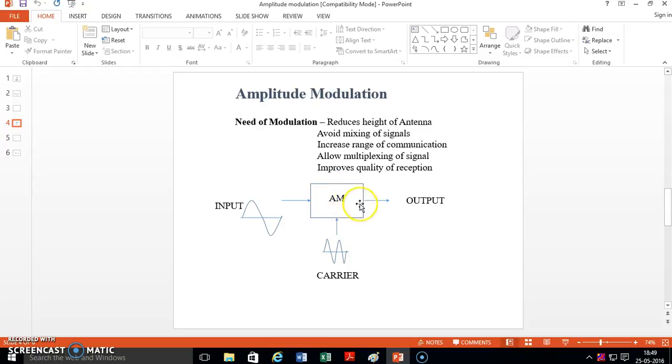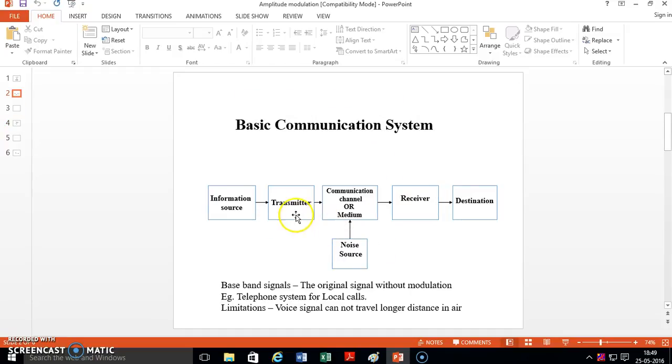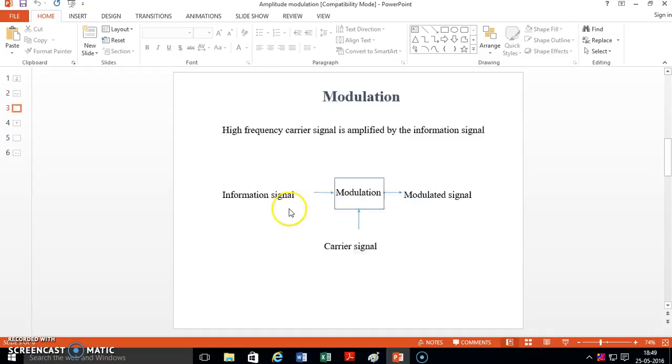Now use the amplitude modulator block. It gives just the multiplication of these two signals and we will get the amplitude modulated signal. Now this amplitude modulated signal is used in the transmitter, and by using the communication channel it is transmitted from transmitter to receiver. Means this amplitude modulator block is in the transmitter section.